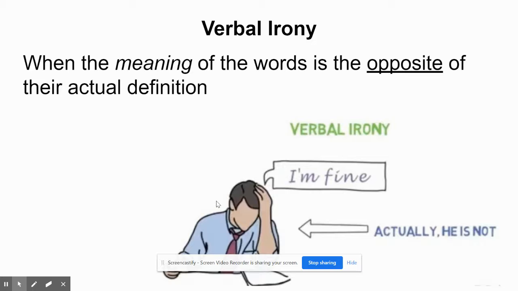Okay, so you see the picture of the man and he is having a really bad day. He's so frustrated. And someone asks him how he is, and he says, I'm fine. Okay, he's not really fine. Really, he's the opposite of fine. Okay, so his words are ironic. They are an example of verbal irony. He says, I'm fine, but he actually means the opposite. I'm not fine. I'm really not okay.